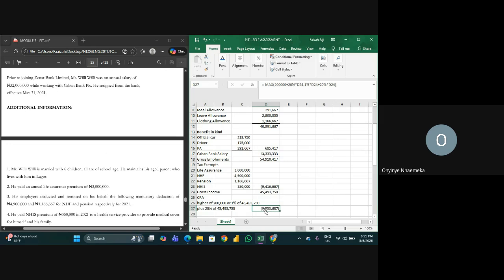So remember that I've put minus there before. It will pick the higher of the two for us straight. But you can calculate it by yourself and see if it's the same thing.